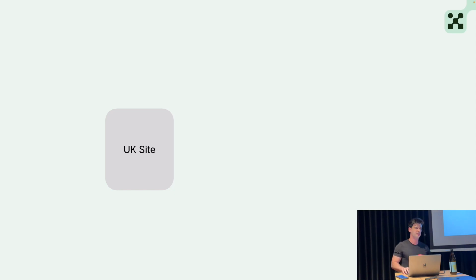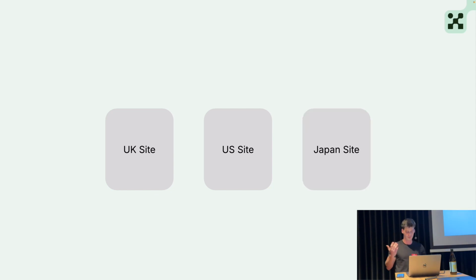So at some point, they also open a branch in the US. But in the US, they have a little bit different inventory, a little bit different kind of customers, a little bit different promotions, different teams are working with this. So they have a separate site in the US. So they have two e-commerces right now. And they are doing well in the US as well. The flow of money is growing. They are also seeing that they have some people ordering actually from other countries as well. So they think, why not? Let's do the expansion. And they also start a Japan branch. So they have 3 e-commerces right now. The Capybara company has 3 e-commerces right now.